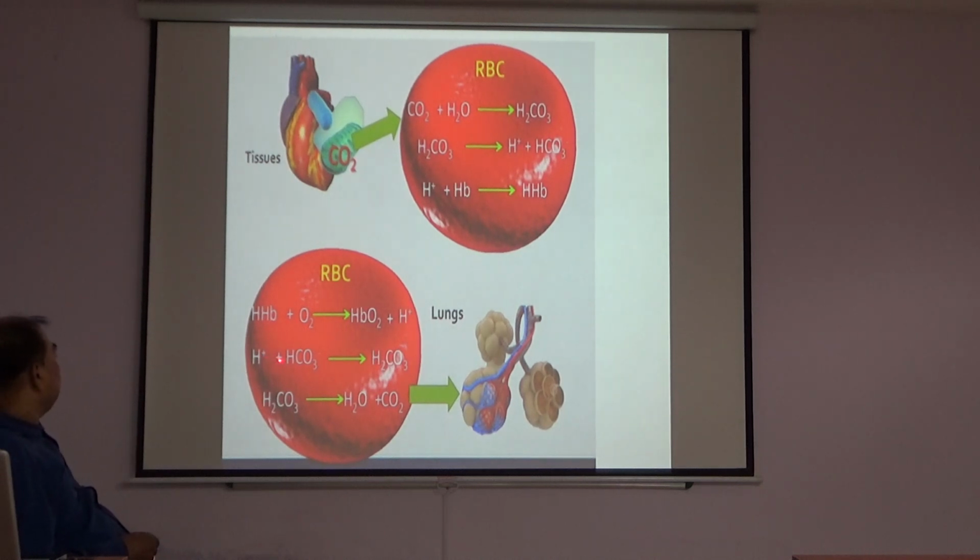Then the free hydrogen ion combines with bicarbonate ion in RBC and forms H2CO3, that is carbonic acid, and this H2CO3 dissociates to form water and carbon dioxide, and this carbon dioxide is released from the lungs. So these are the mechanisms of the protein buffer.